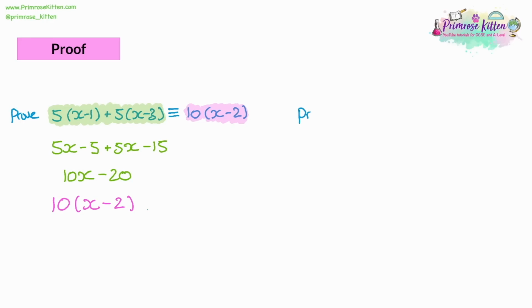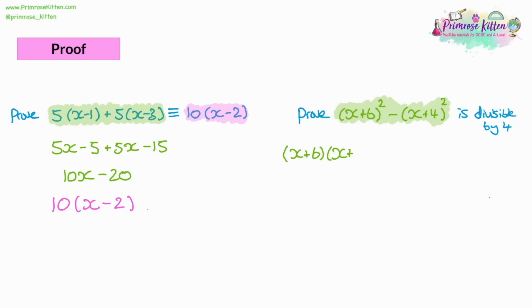So we're going to prove, and we've got x plus 6 all squared, take away x plus 4 all squared. And what we're proving about this, we're proving it's divisible by 4. Now, again, this looks more complicated than it actually is. So let's ignore the proof, let's ignore the divisible by 4. Let's just look at the expression we've been given, and let's see what we can do to simplify this. So firstly, we can expand the brackets. Now you might want to write the brackets out in full. So we have x plus 6 squared, it's been times by itself. And we're taking that away from x plus 4, and that's squared, so we're multiplying that by itself.